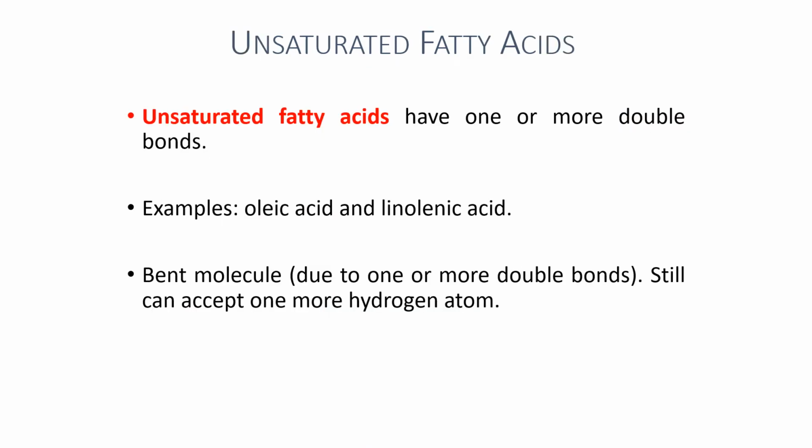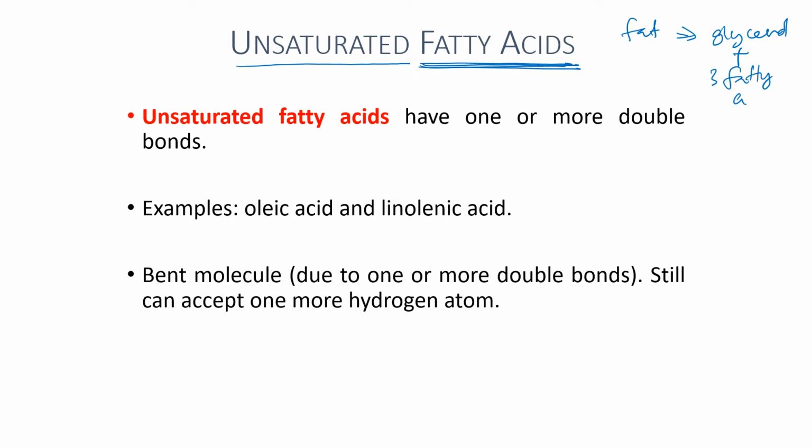The next type of fatty acid is unsaturated fatty acids. Remember, fatty acid is the component of fat. Fat consists of glycerol with 3 fatty acids.